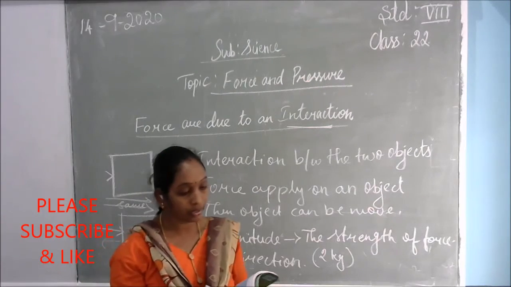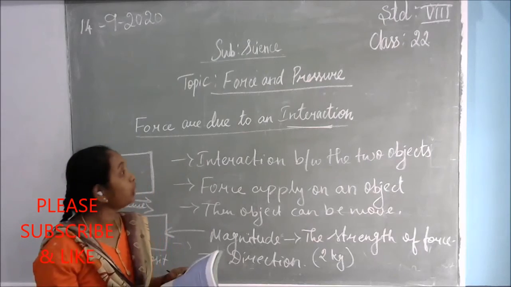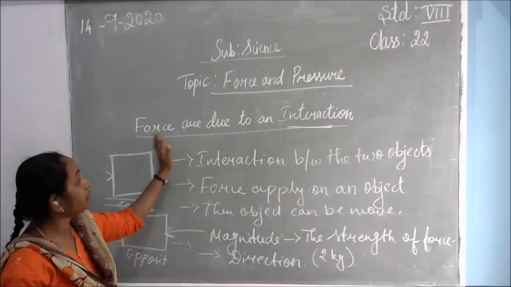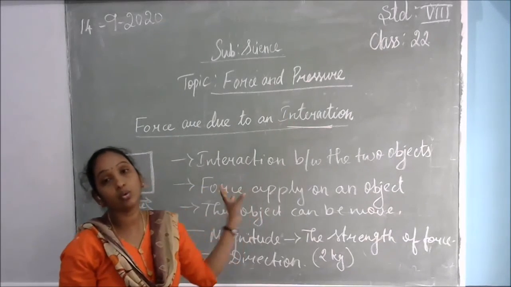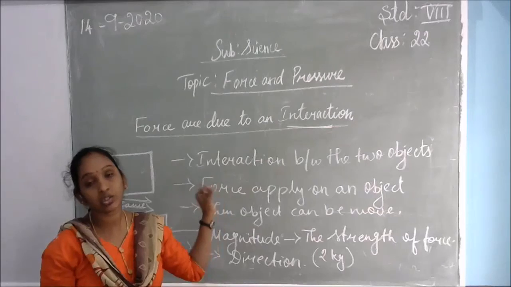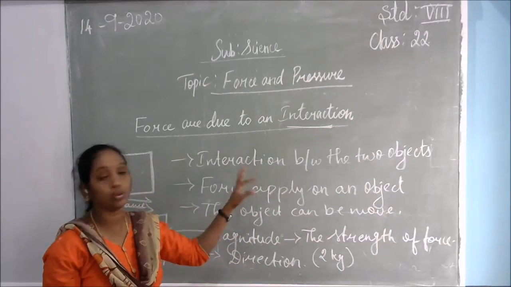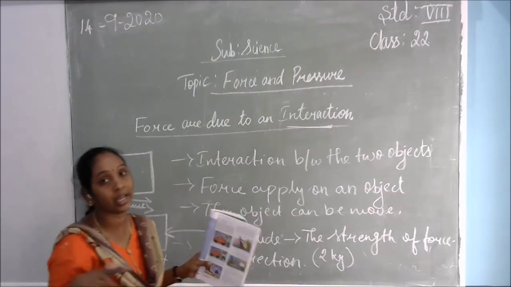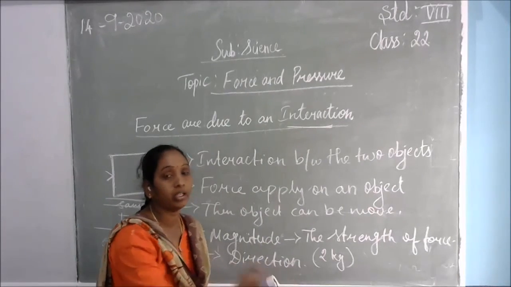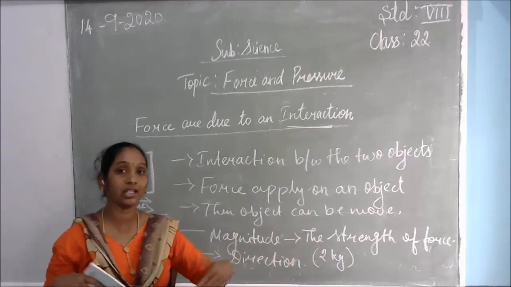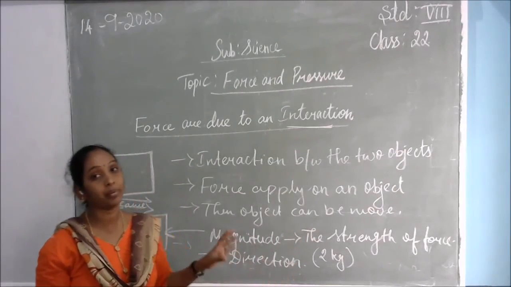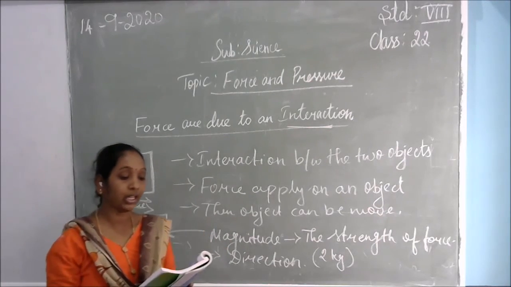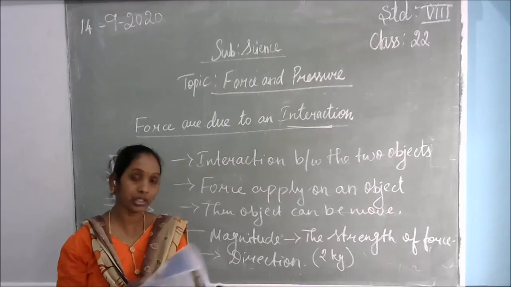So today we have discussed how force works on an object because of an interaction between two objects. Once the two objects interact together, then only the object will move. That depends on the force. If the object is pushed from the same side, it will keep on moving. If the object is pushed or pulled from both sides equally, it cannot move because both sides have equal force. So the interaction is important for the object to move.